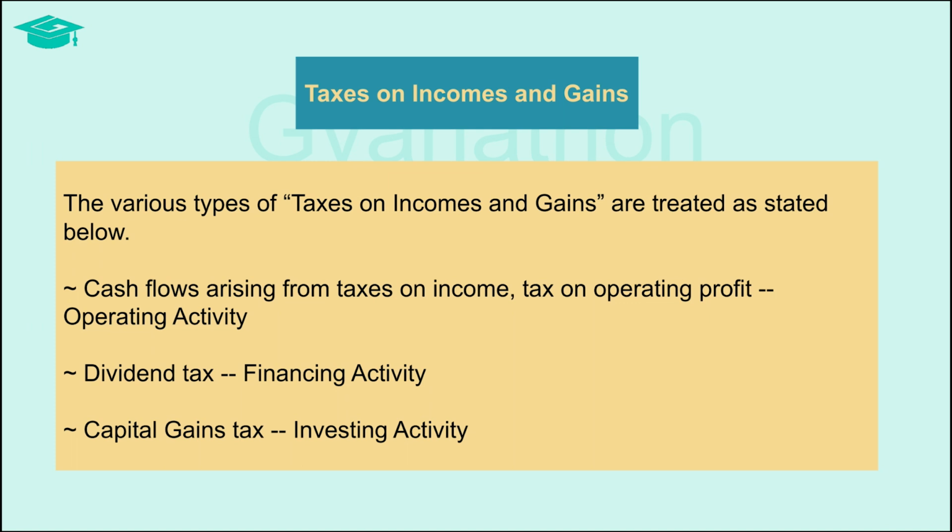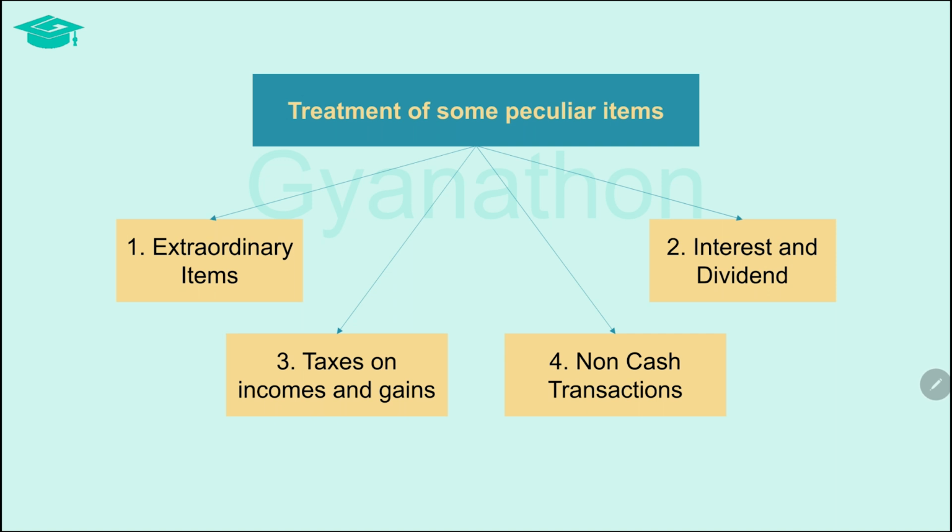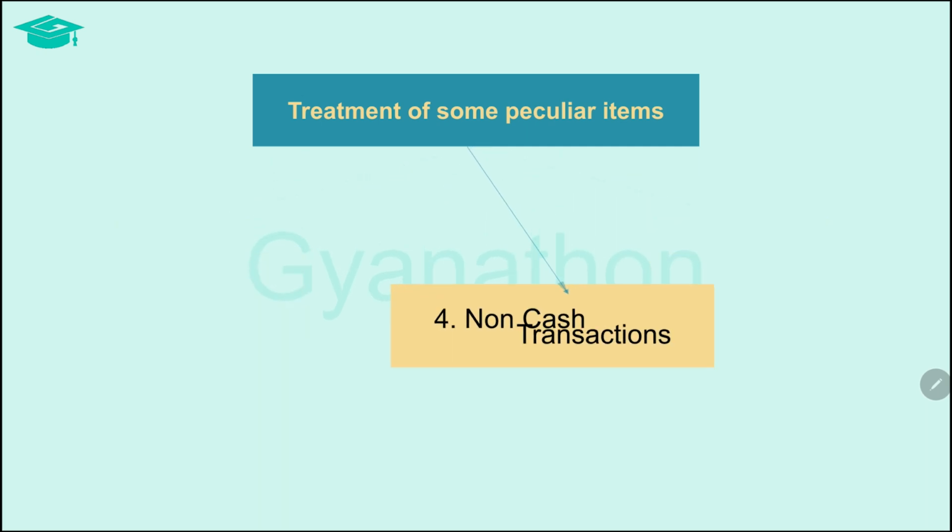The taxes on operating profit is income tax and is classified under operating activity. The dividend taxes are classified under financing activity and the capital gains taxes are classified under investing activity. Now we know how to treat extraordinary items, interest and dividends, and taxes on incomes and gains.